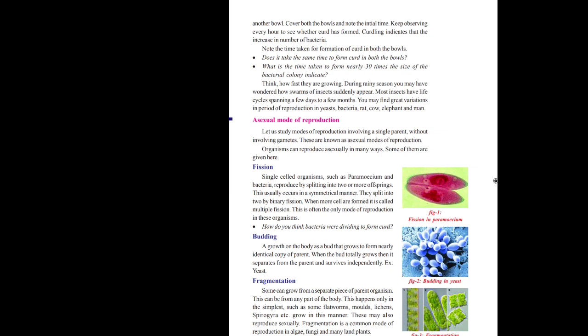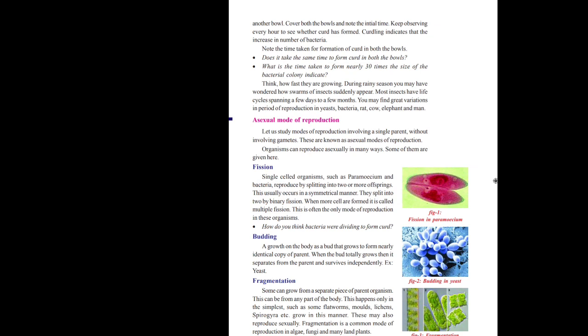Usually organisms can reproduce asexually by different methods called fission, budding, fragmentation, parthenogenesis, and regeneration. These are the different methods which lower organisms usually use to reproduce.